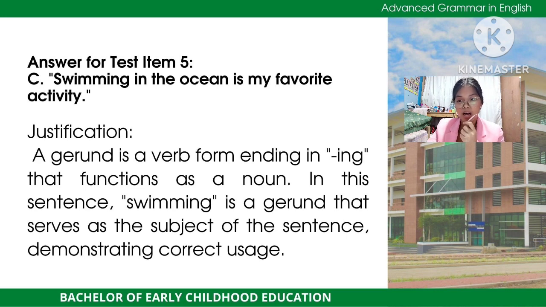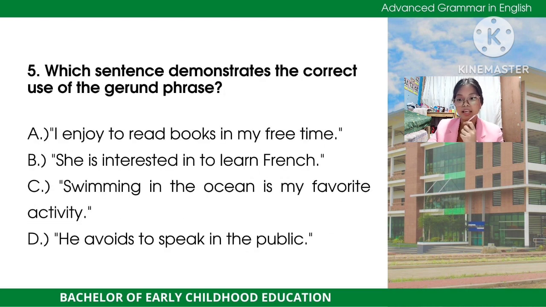So why are the other choices not correct? Because the other choices, A, B, and D, incorrectly use the infinitive form, like to plus verb, instead of the gerund form after certain verbs like enjoy, interested in, and avoid. So did you get it?